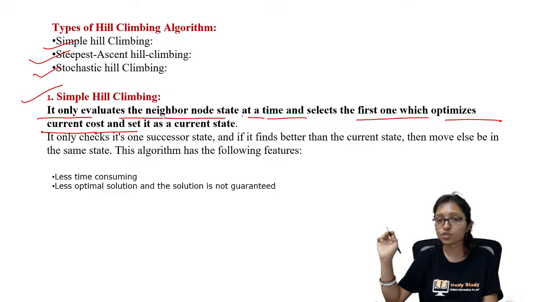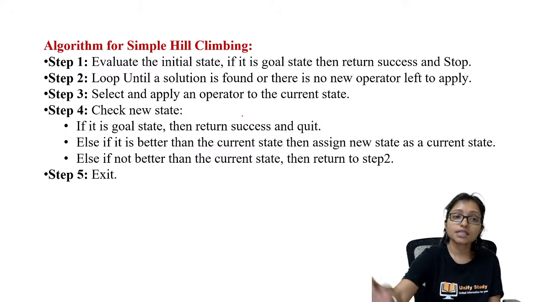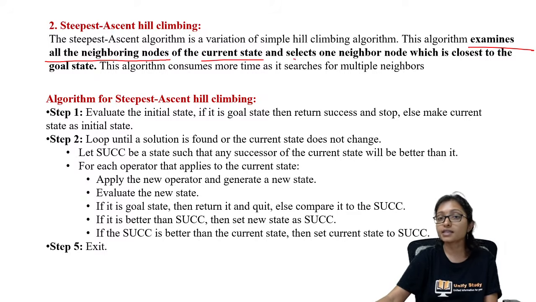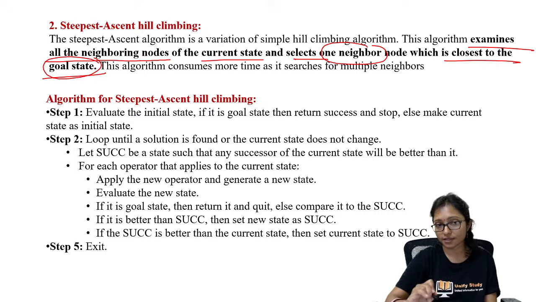It will take the first one and go ahead. Steepest ascent works like this: the algorithm examines all the neighbor nodes of the current state and selects the one neighbor which is closest to the goal. That is the steepest ascent.